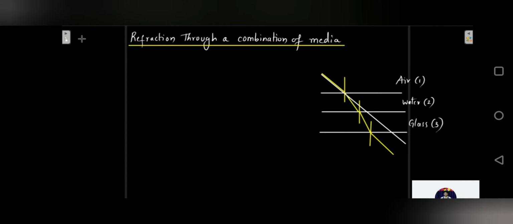But the main thing to note over here is that if you take the product of the refractive indices, the refractive index of the second medium with respect to the first medium, multiplied by the refractive index of the third medium with respect to the second medium, and the refractive index of the first medium with respect to the third medium, the product would come out to be 1.